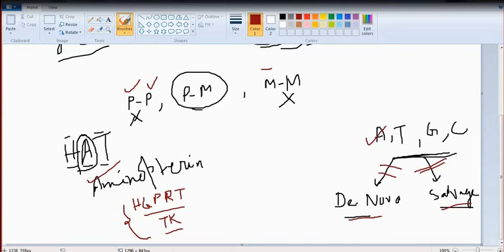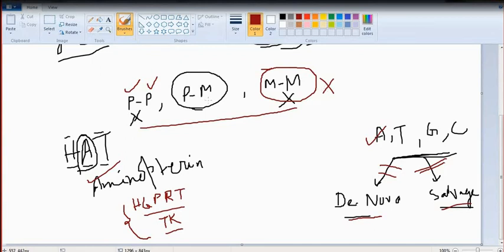So a myeloma cell cannot grow in HAT media, because due to the presence of aminopterin, it cannot use the de novo pathway, and because it lacks HGPRT, hypoxanthine guanine phosphoribosyl transferase, one of the vital enzymes to carry out the salvage pathway, it is not able to go for the salvage pathway either. As a result, if you have three different hybridoma cells and put them in HAT selection, no myeloma cell will grow there because they are not able to synthesize their nucleotides. In this way, you can eliminate the myeloma cells.